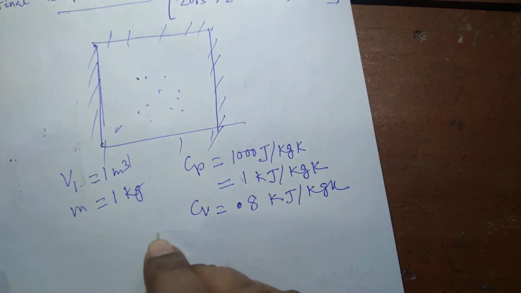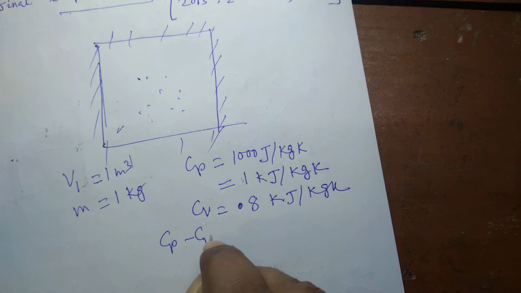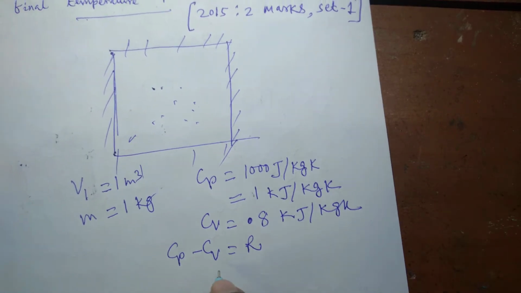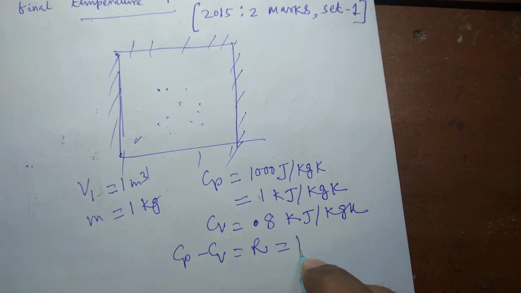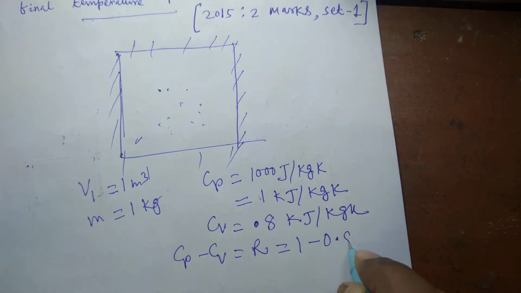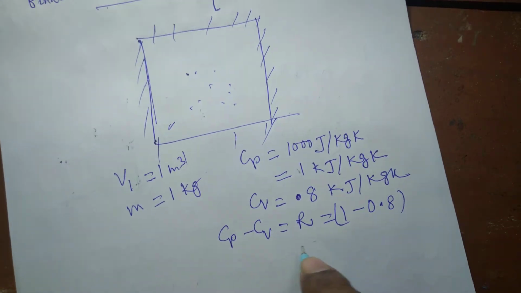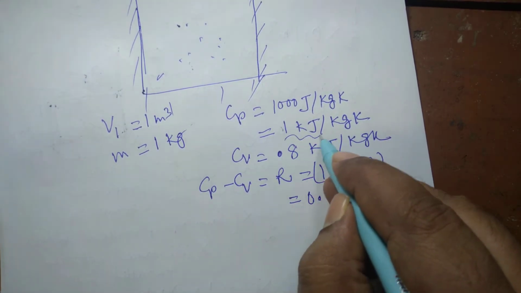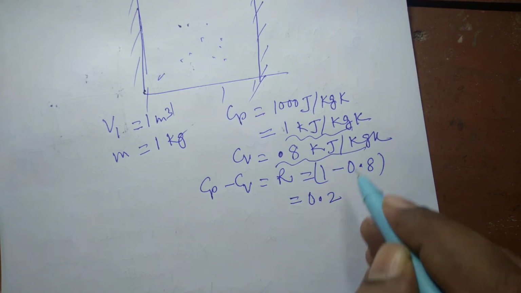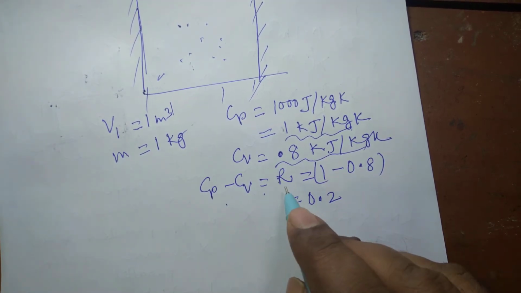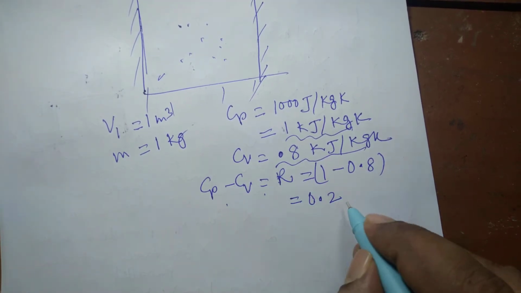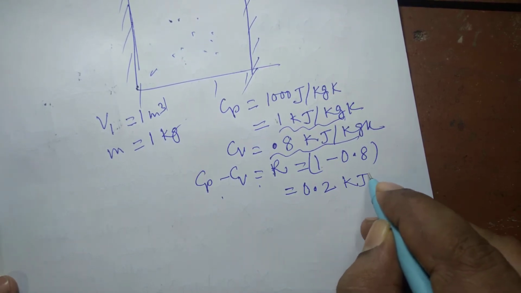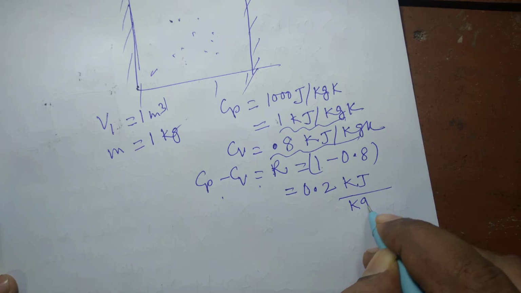We know that Cp minus Cv is R, the characteristic gas constant of any gas. So here R will be 1 minus 0.8, that is equal to 0.2. Here Cp is 1 kilojoule and Cv is 0.8. So Cp minus Cv will be the characteristic gas constant R, which will be 1 minus 0.8, that will be 0.2 kilojoule per kg Kelvin.